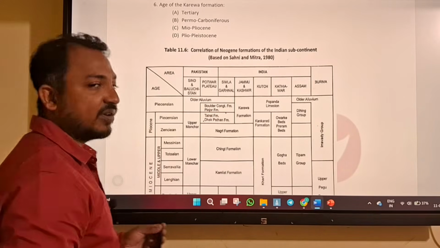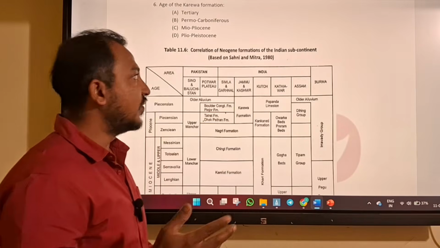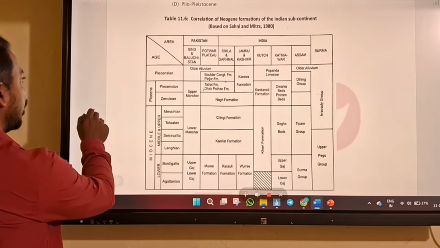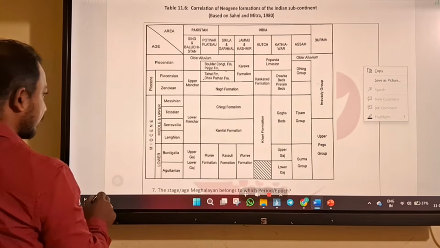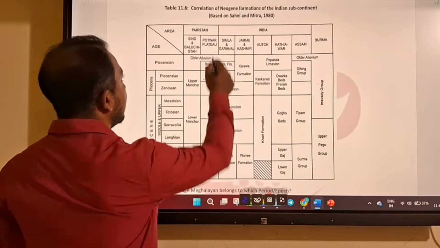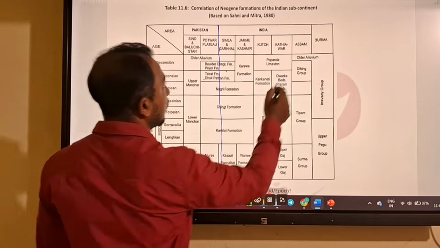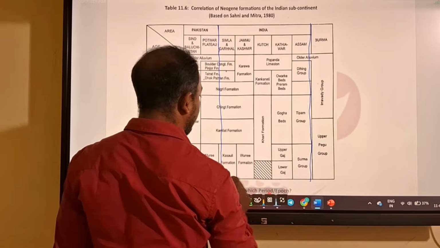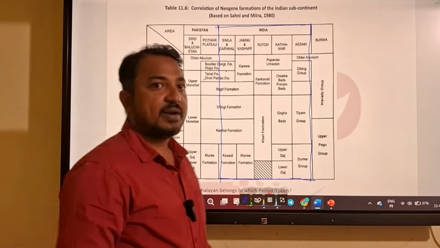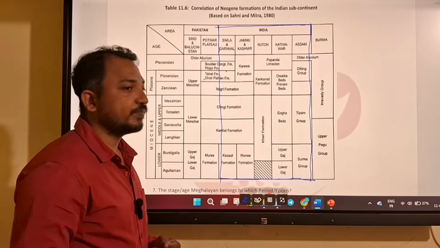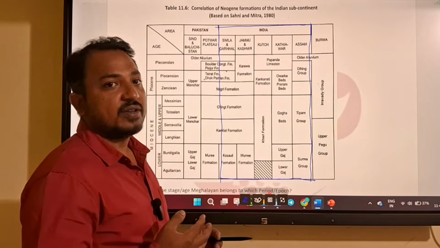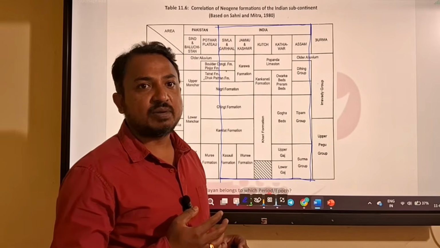Next comes the age of the Karewa formation. The Karewa formation is a Cenozoic deposition that belongs to the Jammu Kashmir region. Here is a table that indicates all the Neogene deposition that belongs to different regions of India. The Cenozoic era is divided into periods: Paleogene, from 66 to 23.5, then Neogene, 23.5 to 2.5.